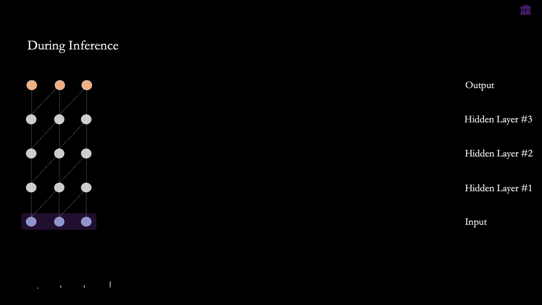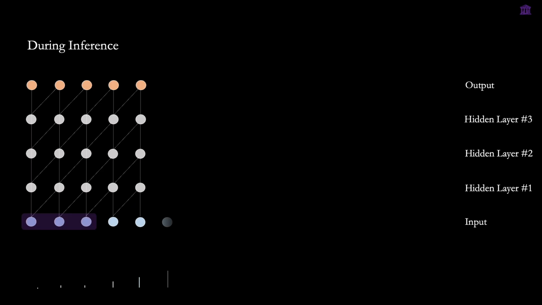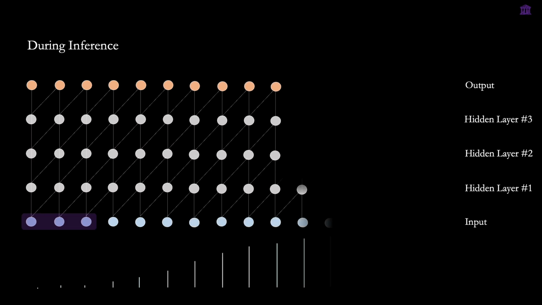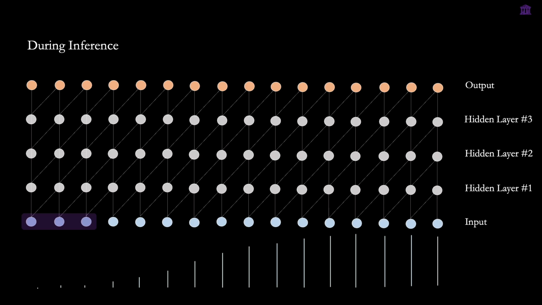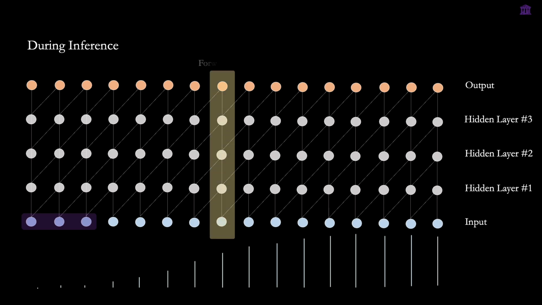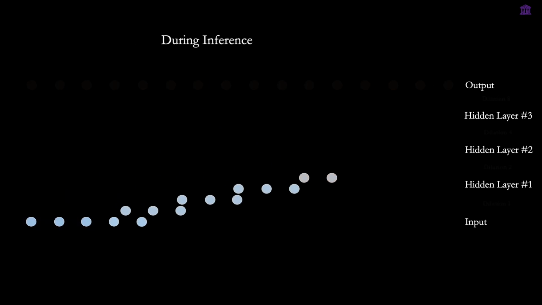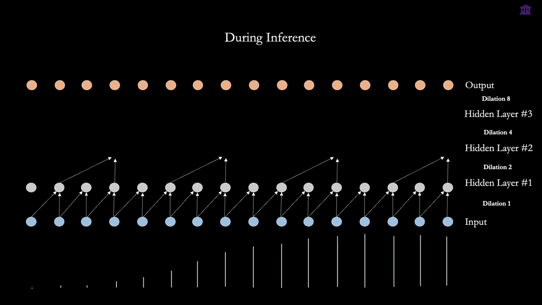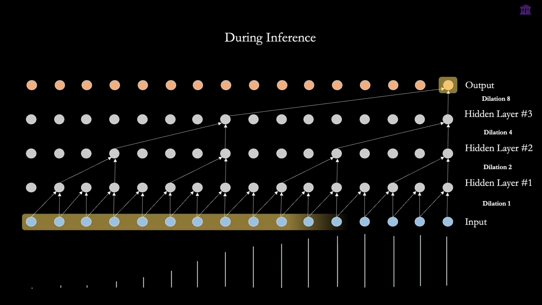In order to generate the next sample, we must wait for the previous output to be fed back into the input. Then, we proceed to generate the next sample, which is then fed back into the input once again to compute the subsequent output. We repeat this process iteratively to generate the entire signal sample by sample, where each generated sample requires its own forward pass. This means that to generate just 1 second of audio at a 16 kHz sampling rate, we need to perform 16,000 forward passes.